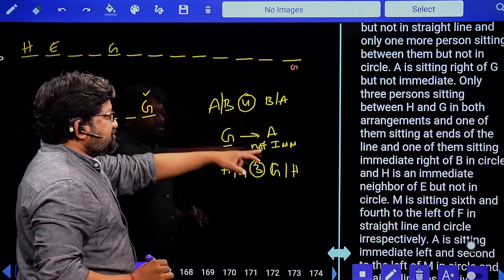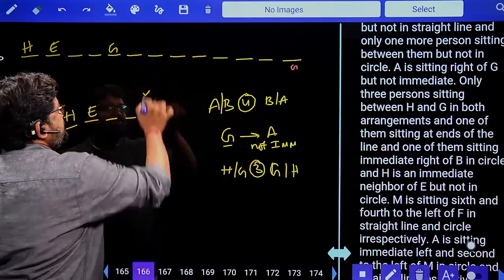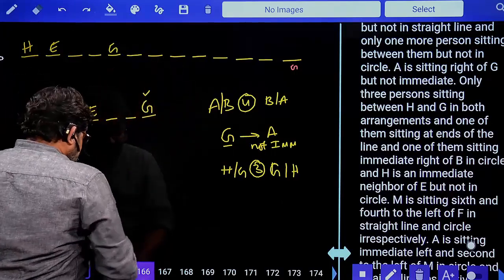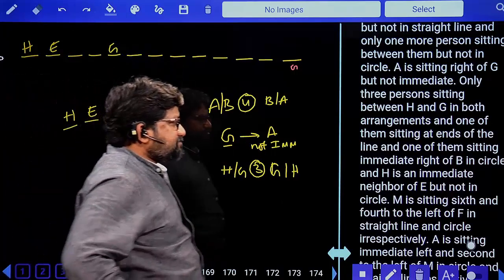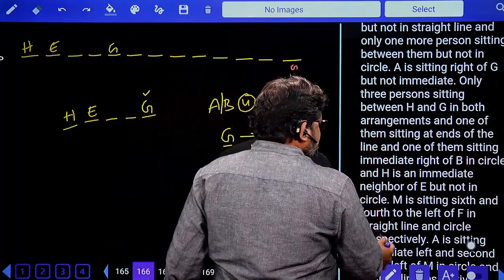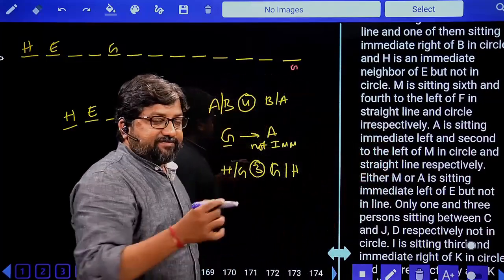And next, A is to the right side of G, but not immediate. So A's position will start from this place. Be careful, not from this place, this place. Next, H is an immediate neighbor of E, not in circle. Done.